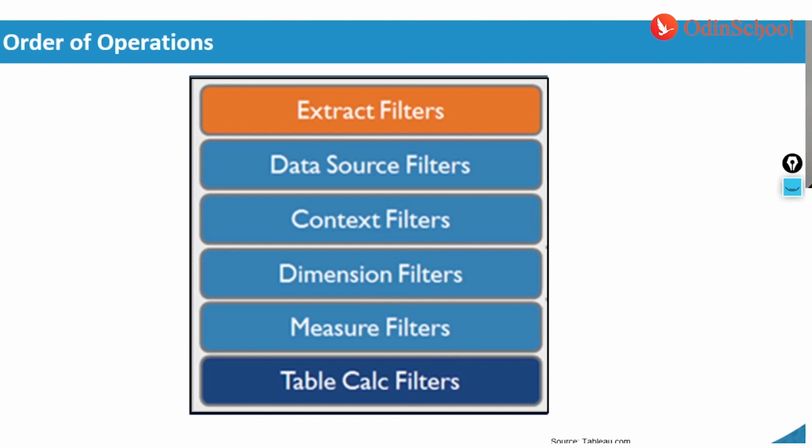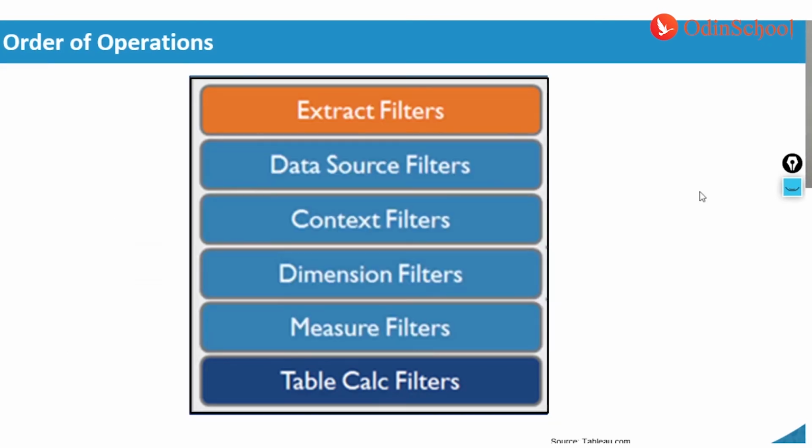On this note, we have various names for these filters, like extract filter, data source, context, dimension, measures, and table calc filters. These are the names given by Tableau themselves, so we are going to stick with these names, and we are going to understand what each of these filters means, where it stands, and why it is named the way it is currently named, right?